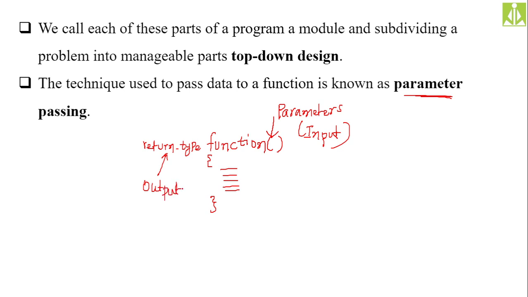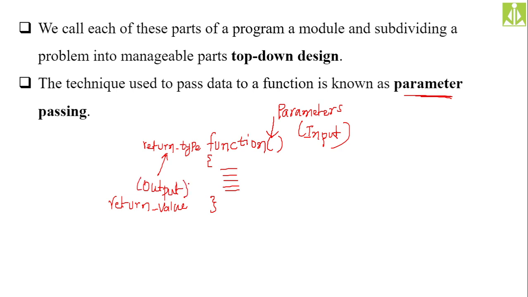This output we also call the return value. Parameter and return value: parameter is nothing but input to the function, and return value is nothing but output from the function. Parameters are input, return value is output. Like that you have to remember these things.